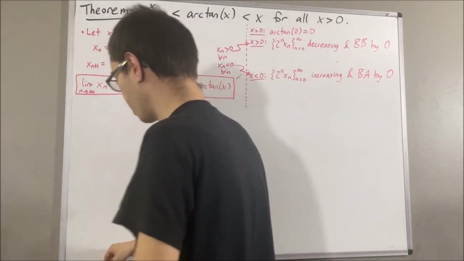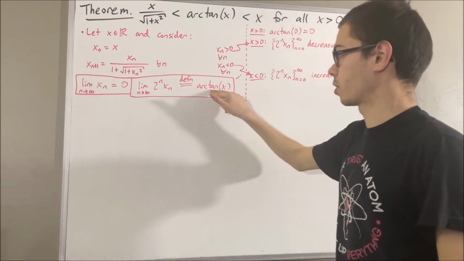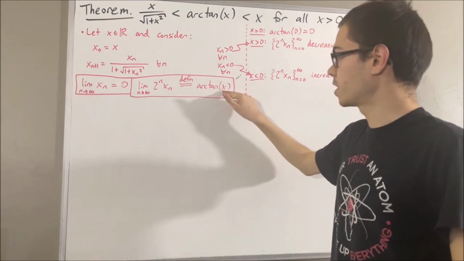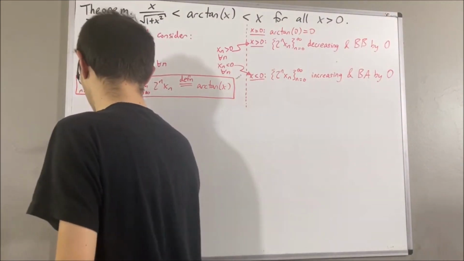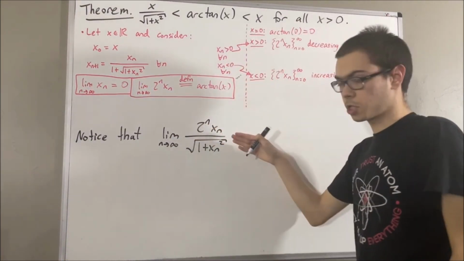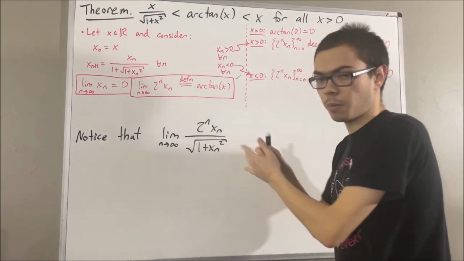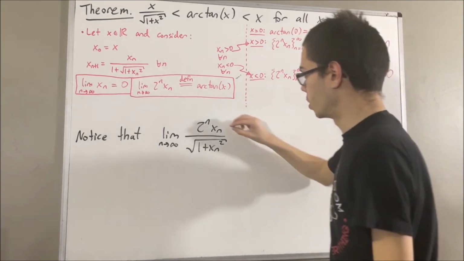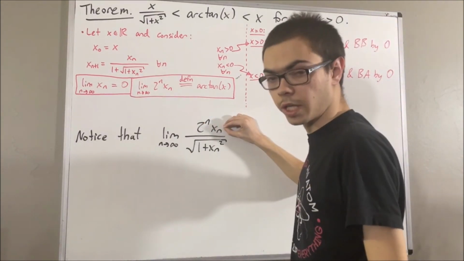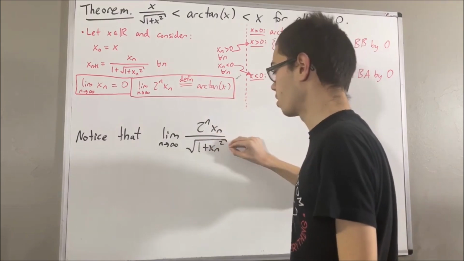Well, the idea is we are going to consider another sequence that will also converge to the arctangent of x. And that sequence is the following. This sequence will also converge to the arctangent of x, because we can show that using properties of limits. Because we know that the sequence in the numerator will converge to arctangent of x, the sequence in the denominator will converge to 1.